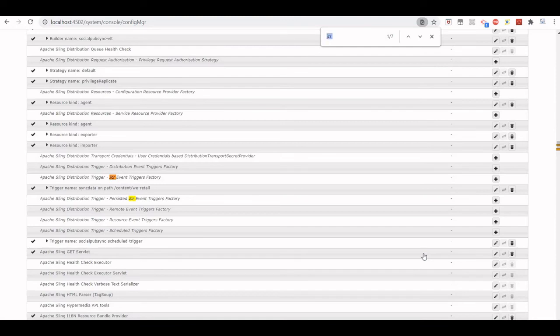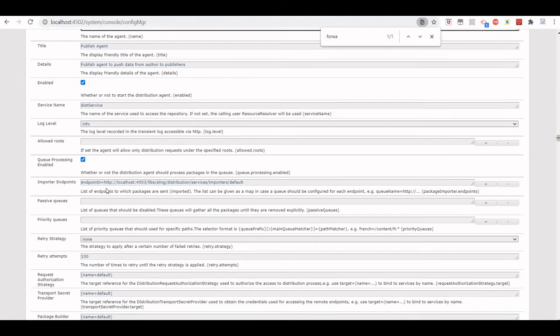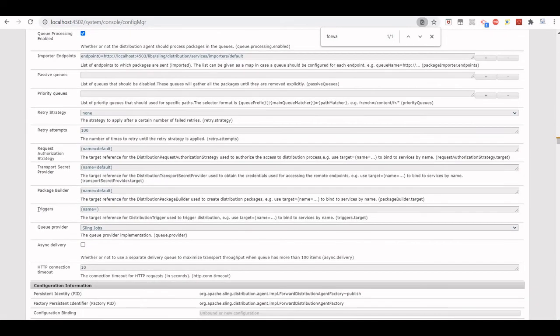Okay, and let's go back to our forward agent factory, which we configured earlier. Then scroll down, and we should find this property called triggers. Basically what we are doing is we have created a trigger, and we are binding this service to this trigger.